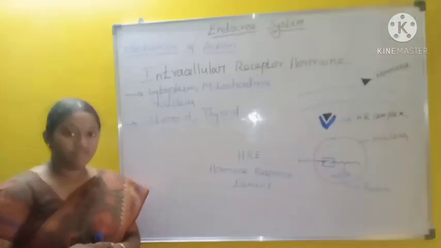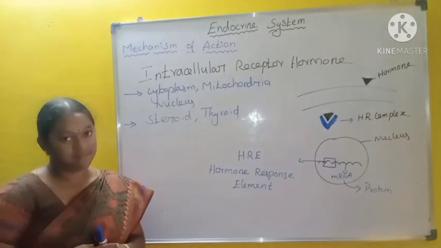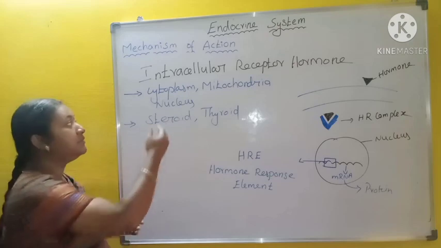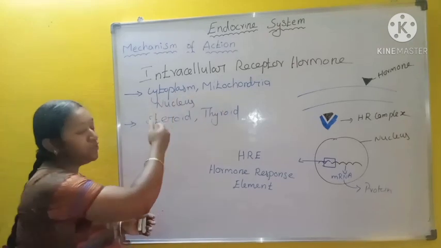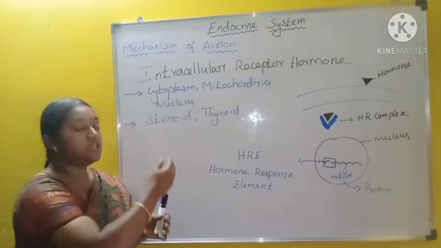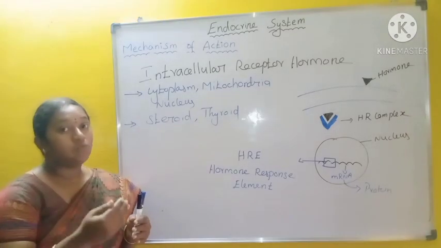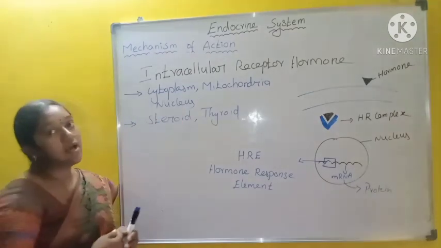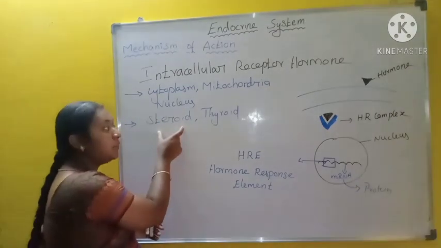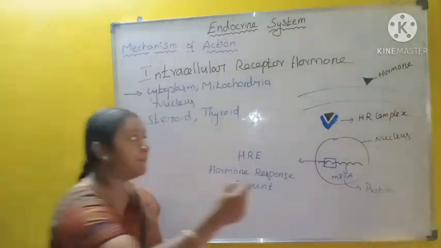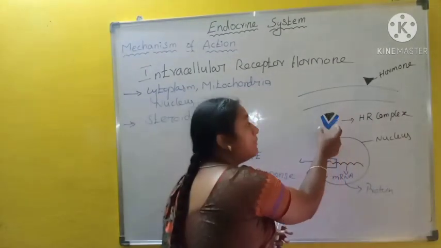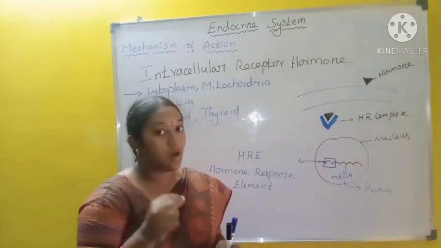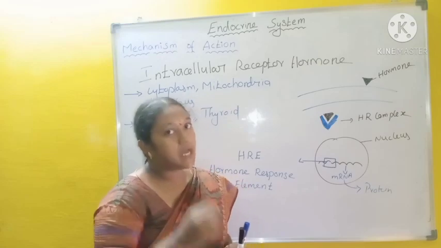Now we will see about the intracellular receptor hormones. I already told some receptors are located within the cells. It may be in the cytoplasm or mitochondria or nucleus. They are called intracellular receptors. When the hormones enter into the cytoplasm, the hormones bind with these intracellular receptors. For example, steroid hormone and thyroid hormone can pass through the plasma membrane and bind with the receptor to produce HR complex. HR complex means hormone receptor complex.